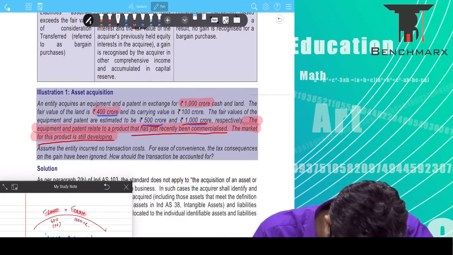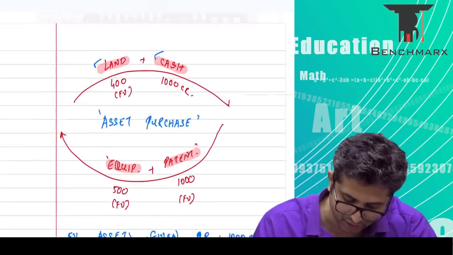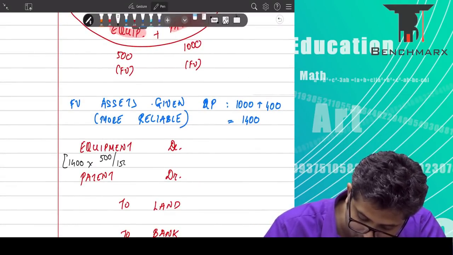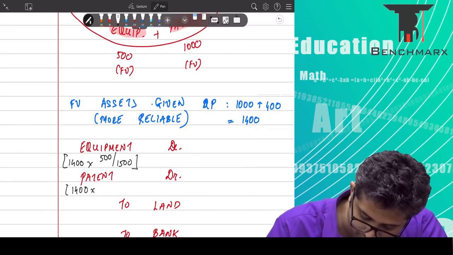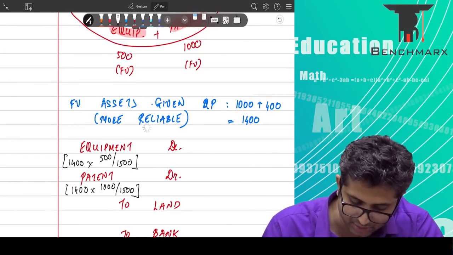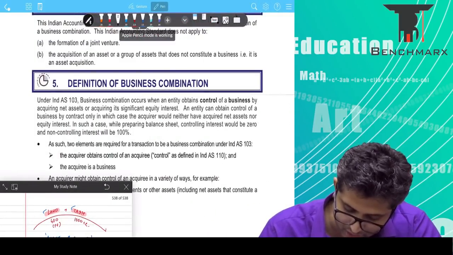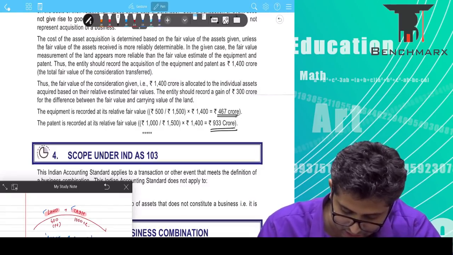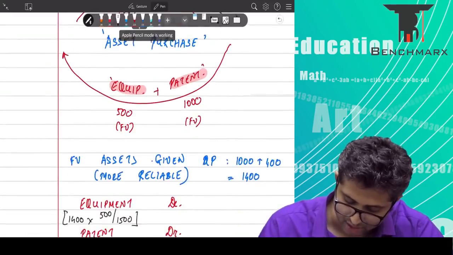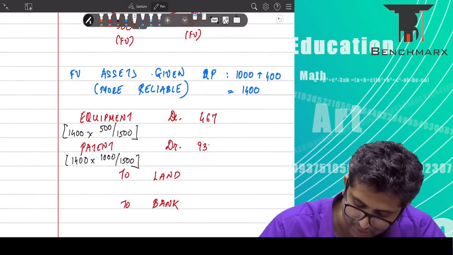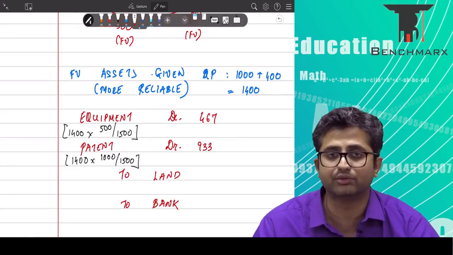Equipment has a fair value of 500, patent has 1,000, so equipment is 1,400 into 500 upon 1,500, and patent is 1,400 into 1,000 upon 1,500. When we calculate this, we get 467 and 933. That is the amount that we take. If we total the two, this gives you 1,400.